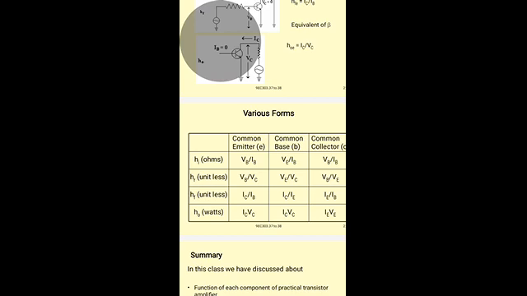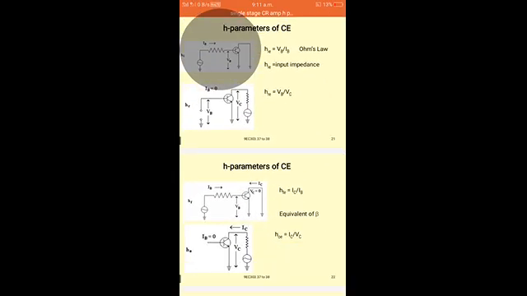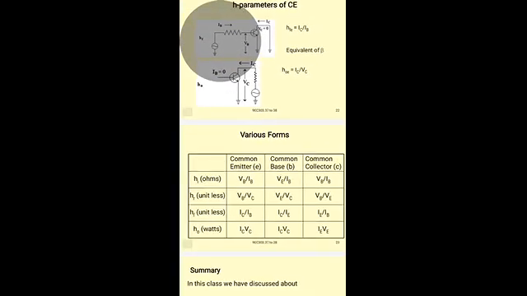Actually in this equation here we have to write IE. Here IB is mentioned, but it is IE.